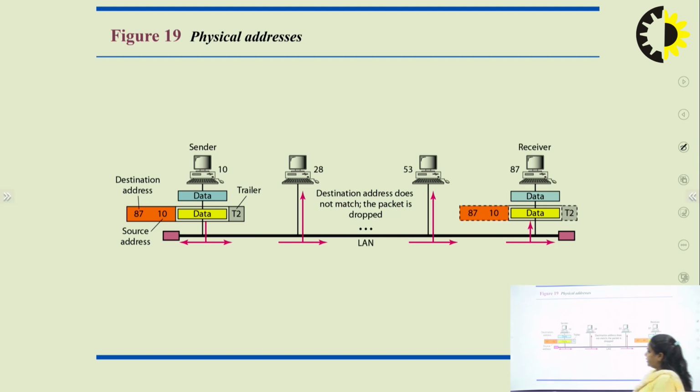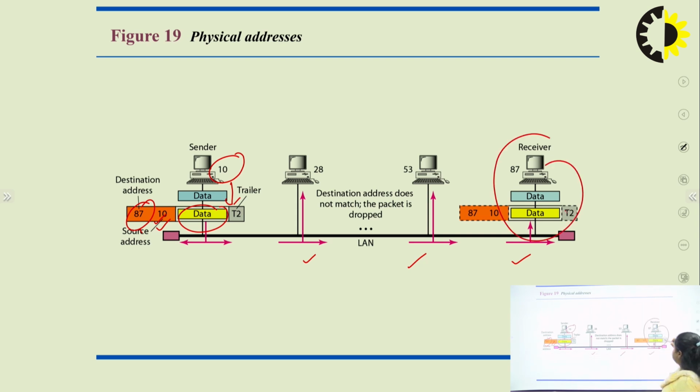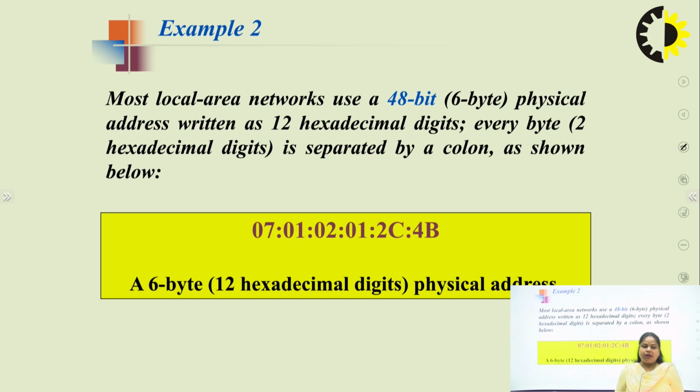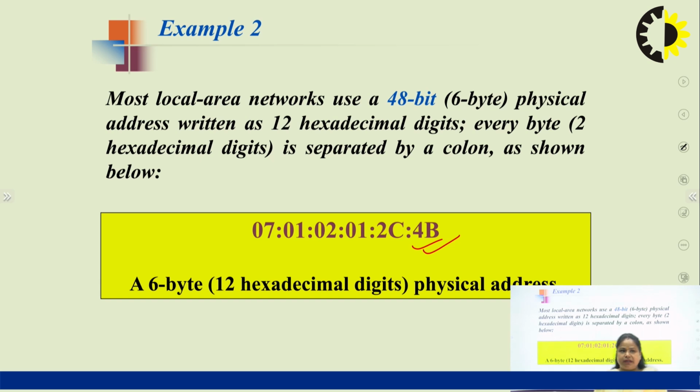Whenever it requires, it always sends data and receives data from the above layer. Suppose the sender address is 10. It includes the destination address. It always broadcasts the message to each and every node. Whosoever's destination address is matched, it will de-encapsulate the packet and receive the data. This works on the data link layer. When we talk about the physical address, it is represented in hexadecimal notation, like your MAC address, which is 48 bits long or 6 bytes long, and it is written in hexadecimal notation separated by colons.